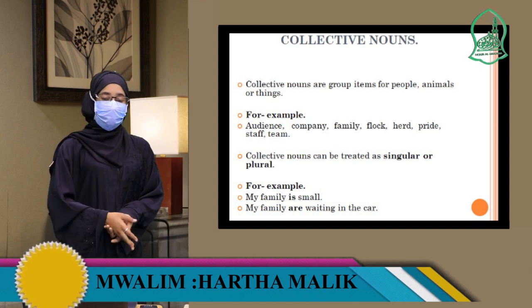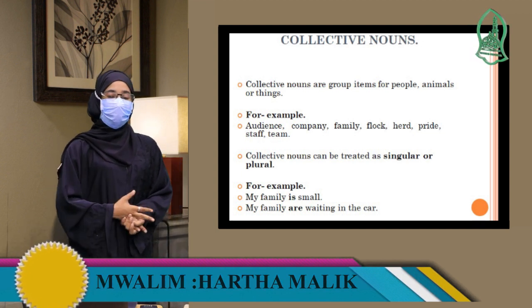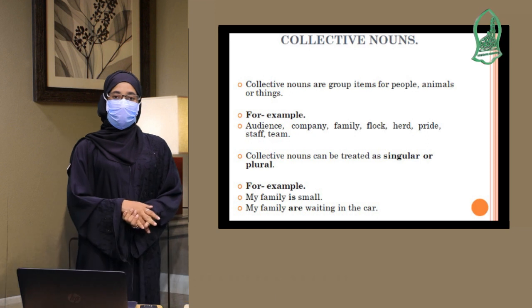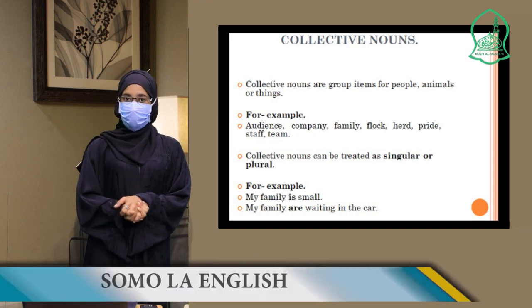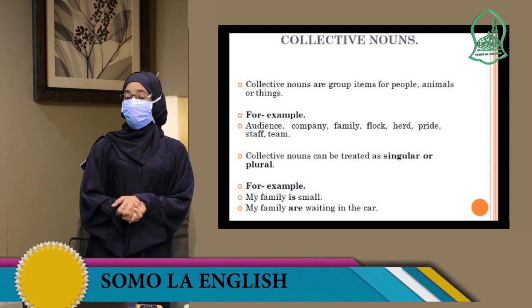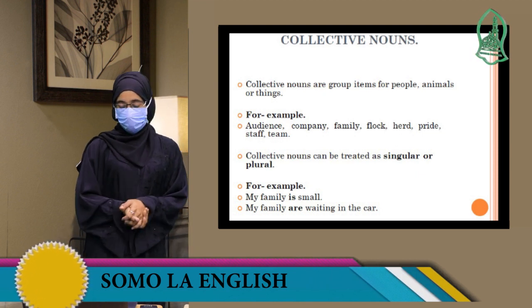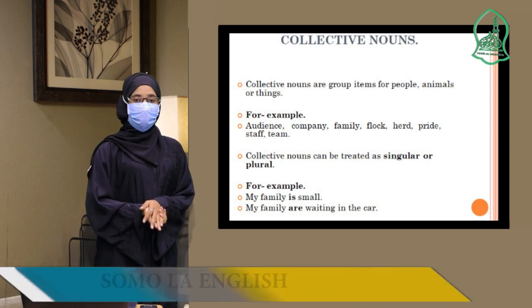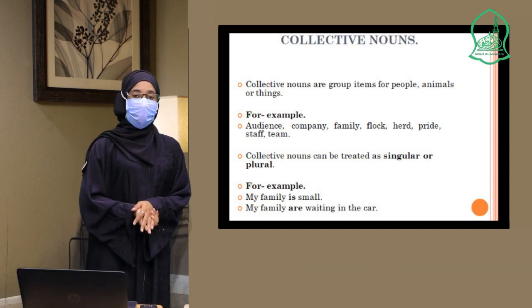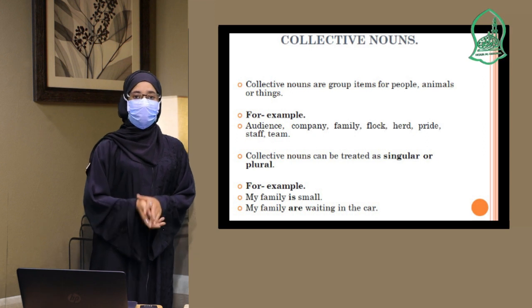We have a herd of elephants. When the animals are in a group, we are calling them a herd. We are not calling them a group of elephants. So herd is a group of animals, but a certain animal, not all animals. For example, for lions, we have the word pride. When they are in groups, we are calling them the pride of lions. That means the group of lions.